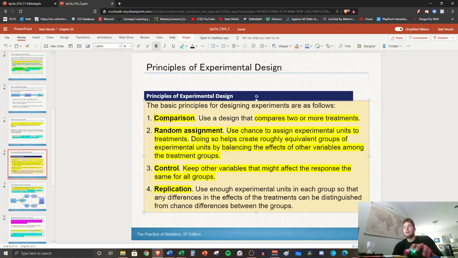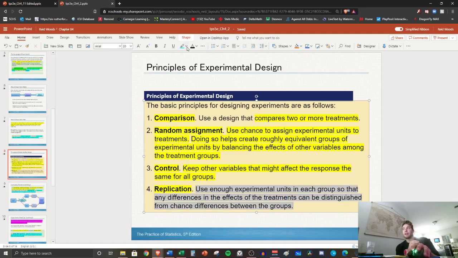Okay, so we've already talked about comparison. You want to compare 2 or more treatments, and that comes from having multiple groups. So you could have 3 groups, 4 groups, 5 groups, it doesn't matter. The second principle is random assignment. We have to use chance to send people to each group. Next, something we've been talking about, control. Keep other variables that might affect the response the same for all groups. And then lastly, replication. Just use enough experimental units in each group.